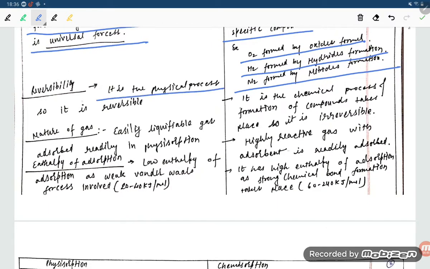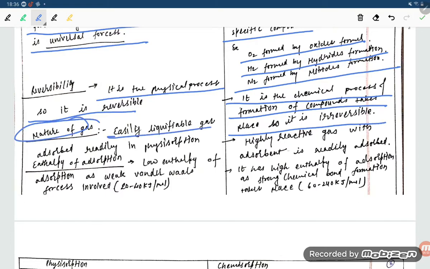Reversibility: physisorption is a physical process, so it is reversible. Chemisorption is a chemical process, so compound formation takes place, so it is irreversible. Nature of the gas: easily liquefiable gases adsorb readily in physisorption, and highly reactive gases adsorb readily in chemisorption.